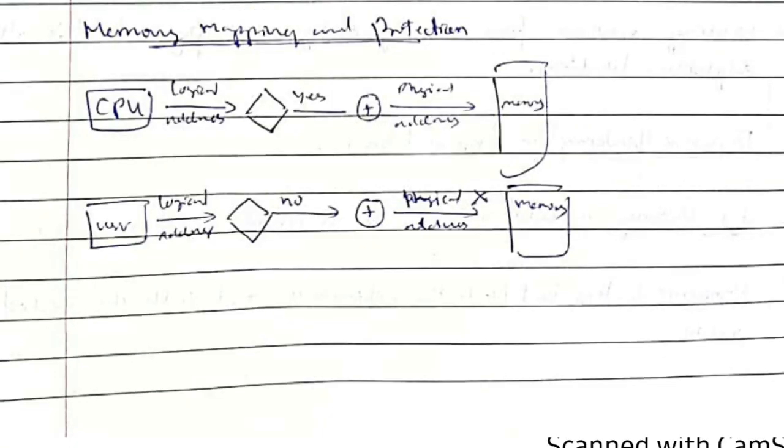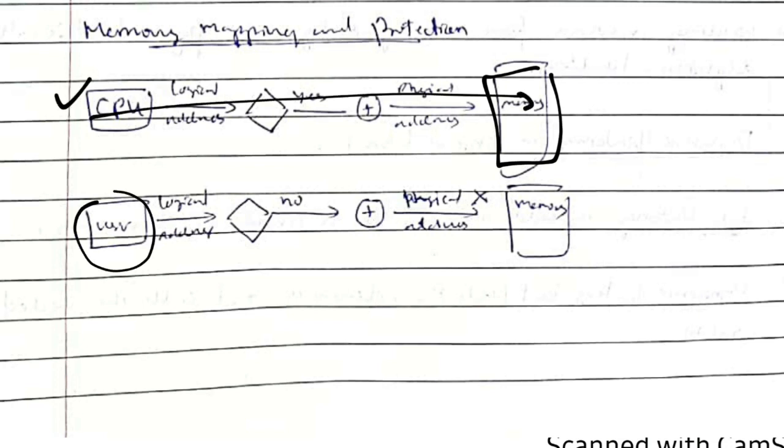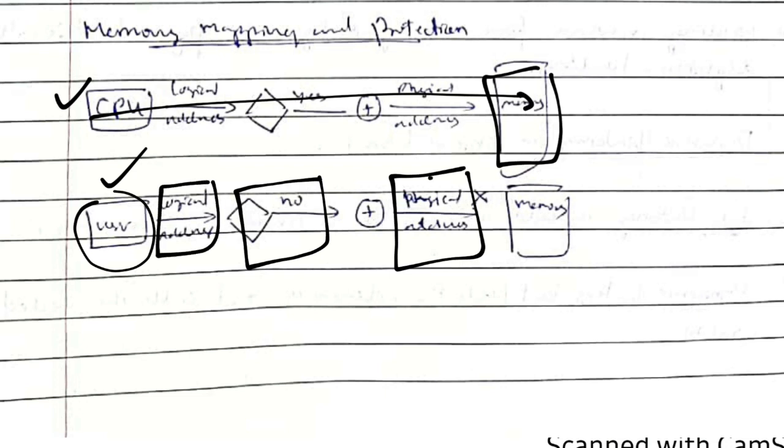In order to protect the data from unauthorized users, the CPU is allowed to access the memory, but users will not be allowed to, because at this point and this point, it will be checked whether the user is authorized or not. The user would need to provide the logical address as well as the physical address. The user will not have those addresses, so he will not be able to access the memory locations and the data.